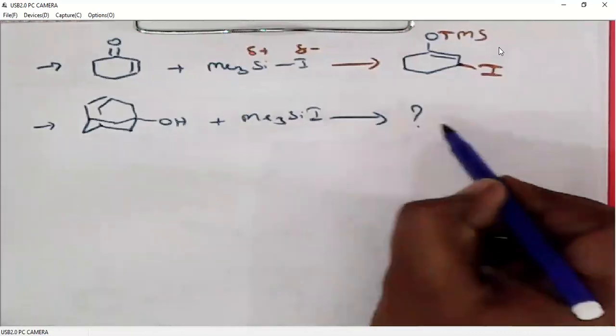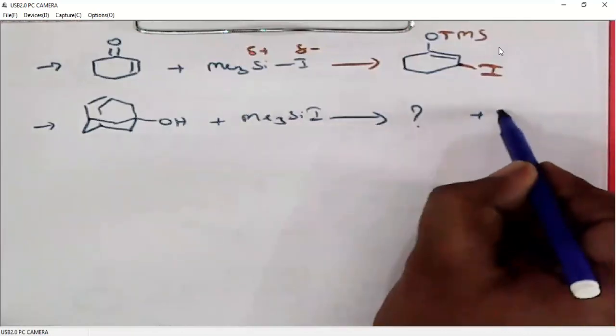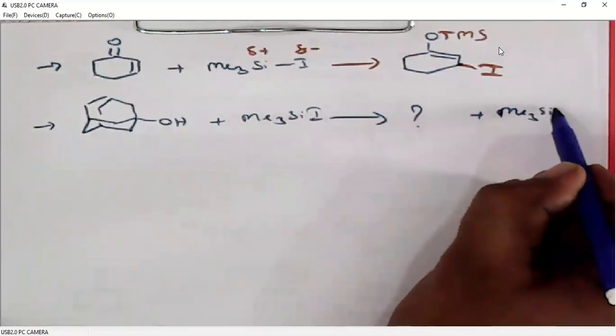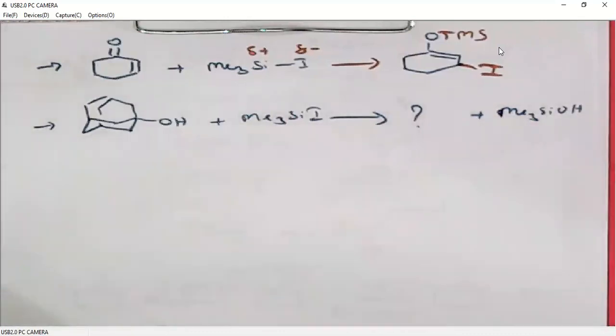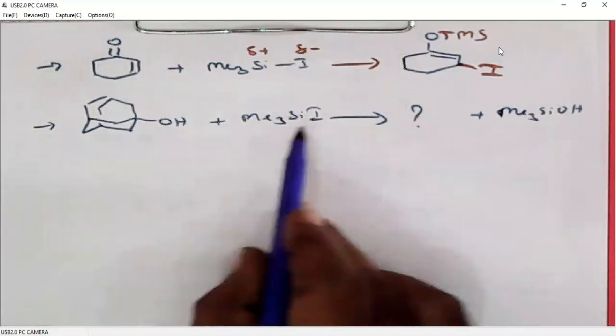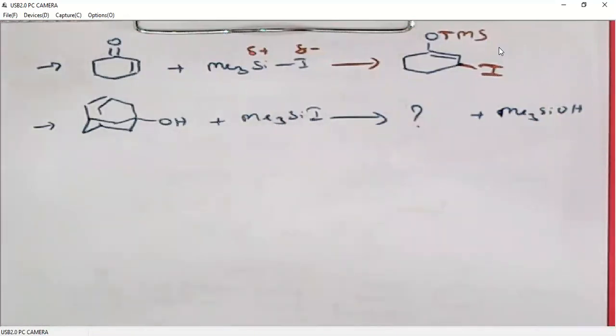You write the product. Adamantanes are very stable molecules. They generally don't involve in organic reactions, but here we can convert this alcohol to iodide using TMS iodide.